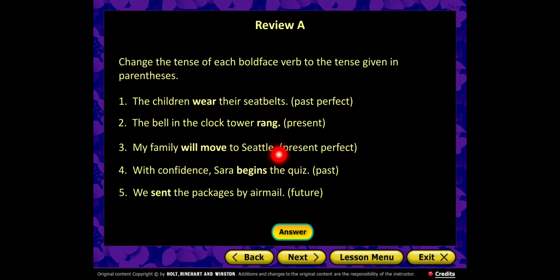Again, a city in the United States. So my family will move. We need present perfect, have or has plus the past participle. So my family has moved. Great. So try to complete the other sentences, the same idea, and we can check them in the live session, inshallah.